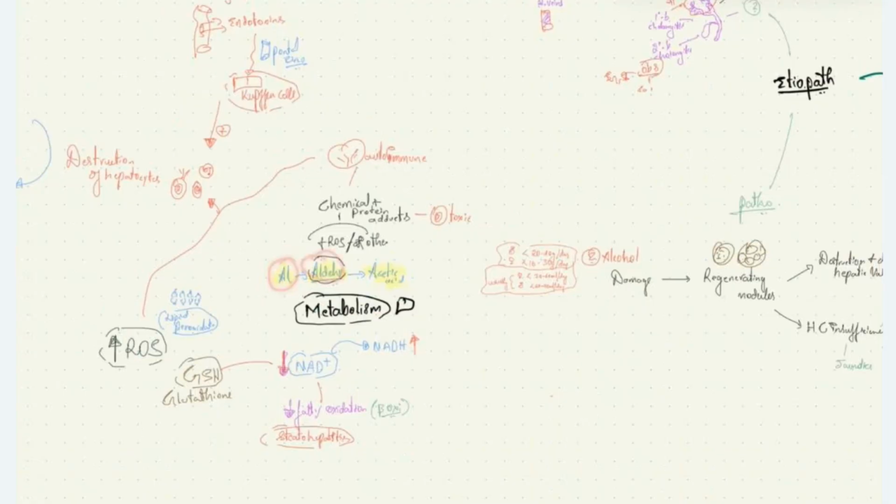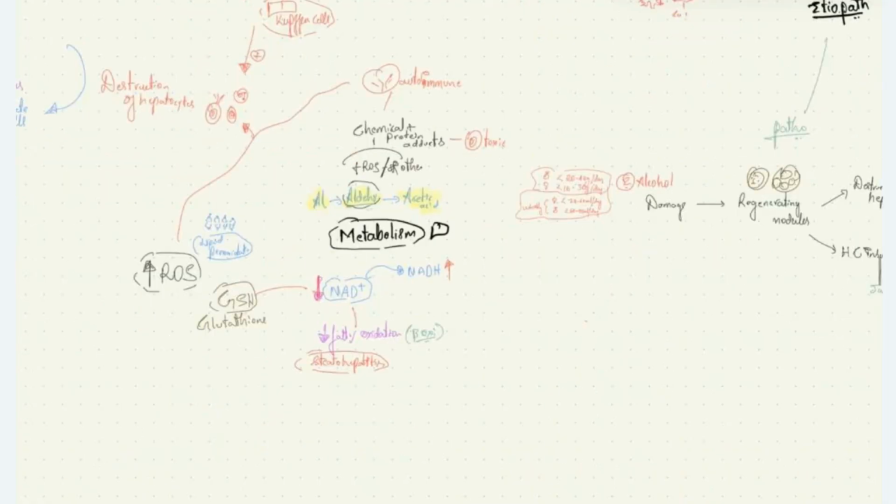NAD+ is normally required for beta oxidation and other reactions in the body. When alcohol is converted to aldehyde, one H+ is removed and added to NAD+, leading to increased NADH and decreased NAD+. NAD+ is required for beta oxidation, so there is no beta oxidation, leading to accumulation of fatty acids, causing steatohepatitis in these patients.